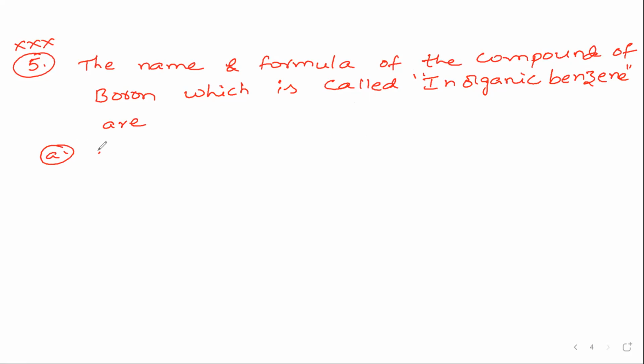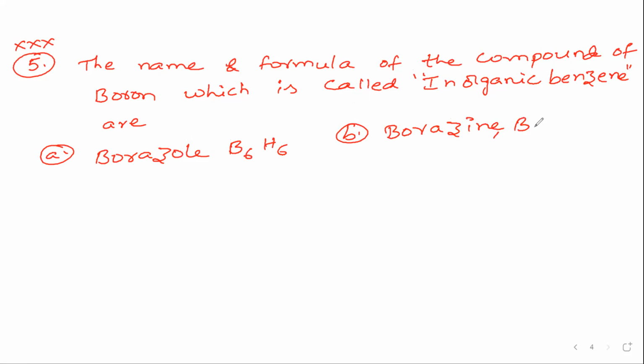Inorganic benzene options: option A, borazole, B6H6 formula they are given. You have to identify whether it is correct or wrong. Next, borazine, it is again B6N6. Next, third option, it is borazine. The name is correct, formula is wrong. Formula is correct means name will be wrong.